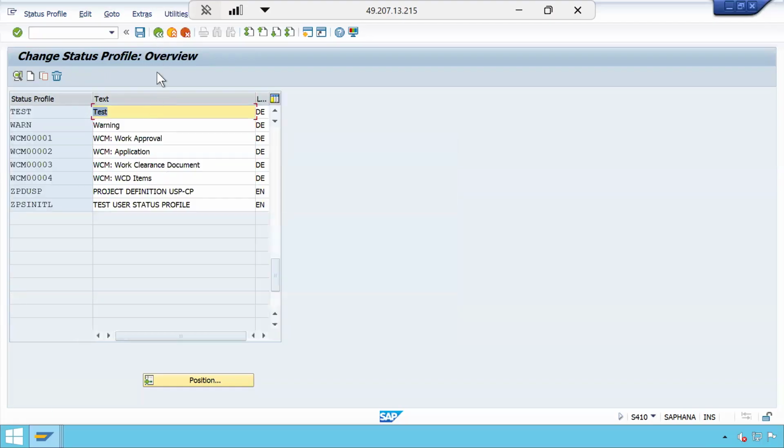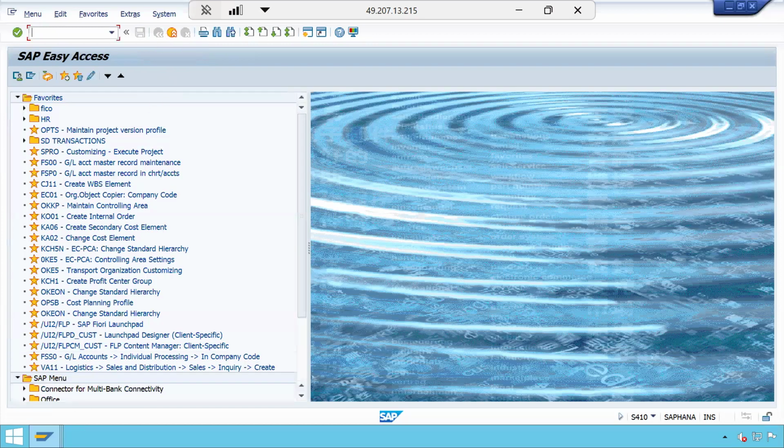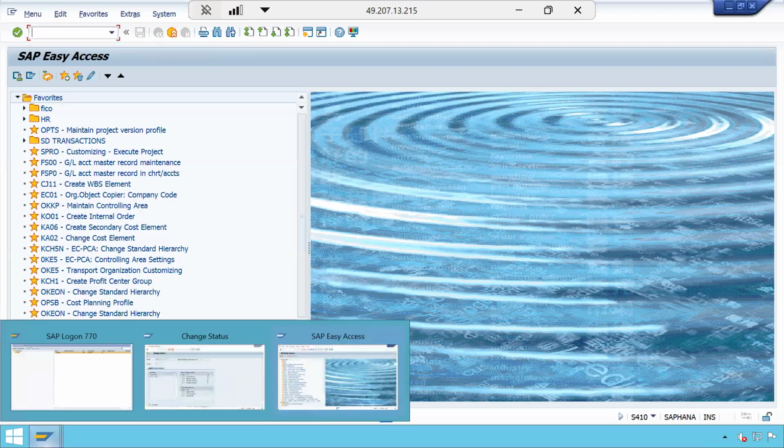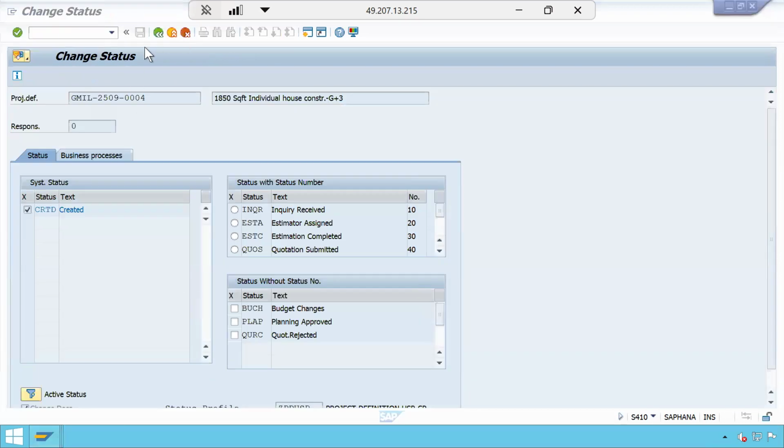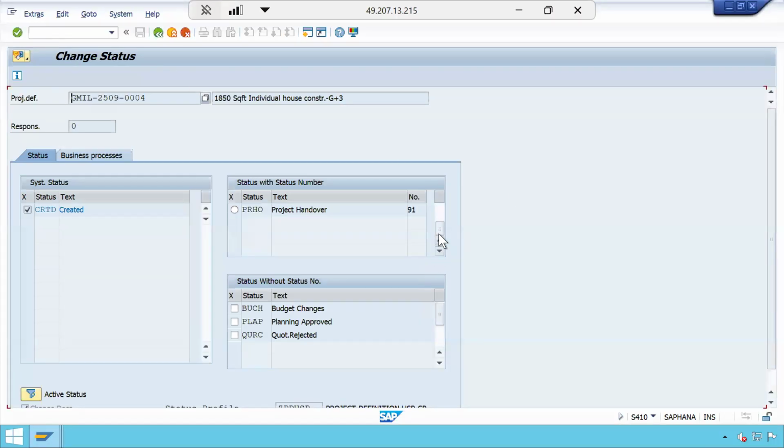That is one error. Then we came and enabled that particular status, then it allowed us. That is what you need to remember. In real projects, the example that I gave here is almost 99% relevant to a real-time example, because I can also add some other steps as per the business process requirement.